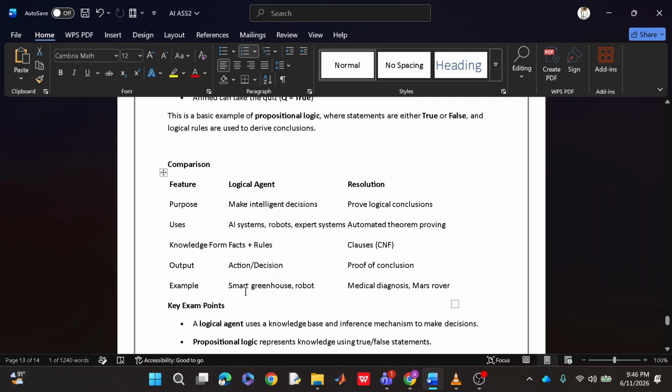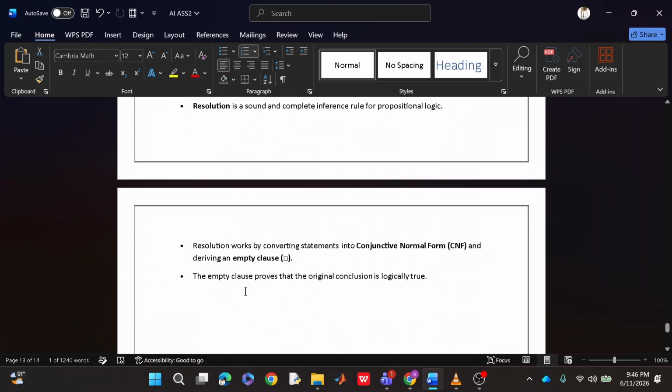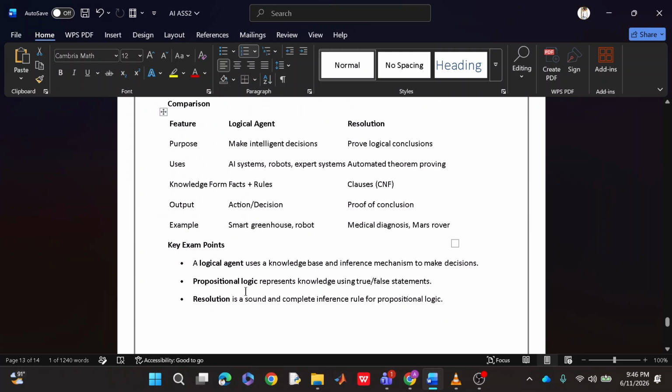of conclusion. In one, we are using the rules and facts in order to get some questions or some problems solved, and in the other one we are proving our conclusion, whether we have applied a right conclusion or not. We have explained the examples as well. So this is all for these two topics. Now we will move on to the next topic, which is forward chaining.